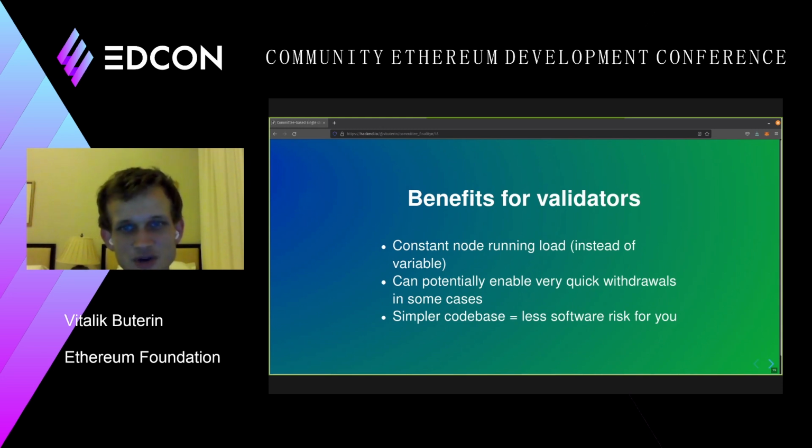While a validator is inactive, it turns out it's completely safe for them to withdraw. Also, a simpler code base from not having this complex combination of LMD GHOST and epochs and slots. The code base can be simpler, and this means less software risk for validators and less software risk for users. So how do we get there?